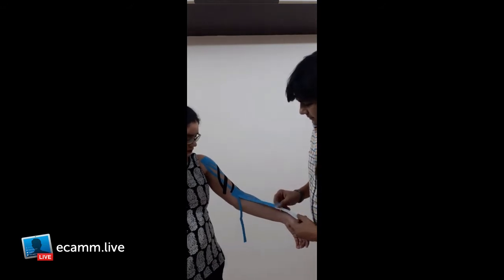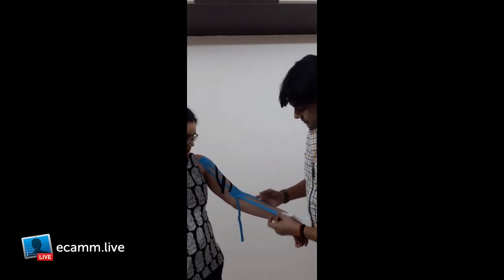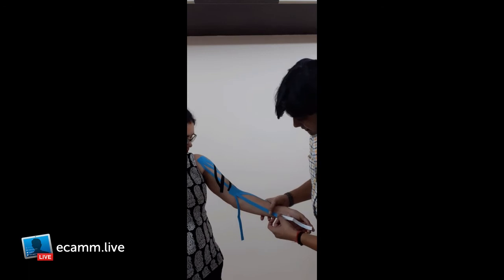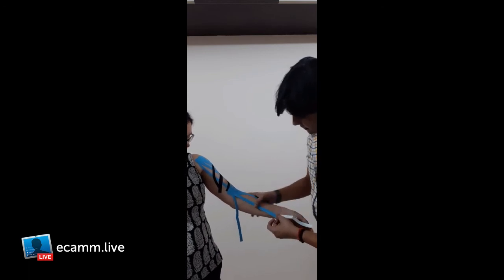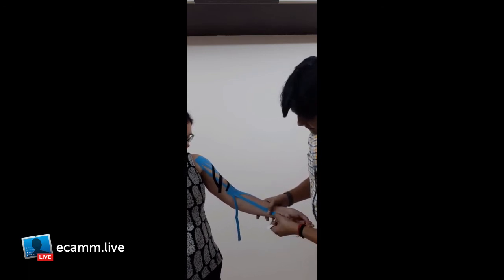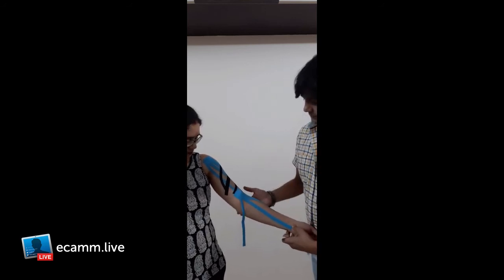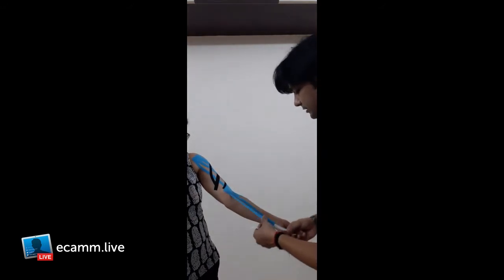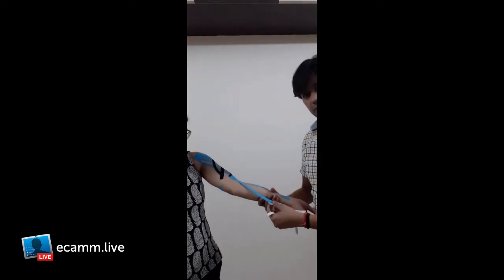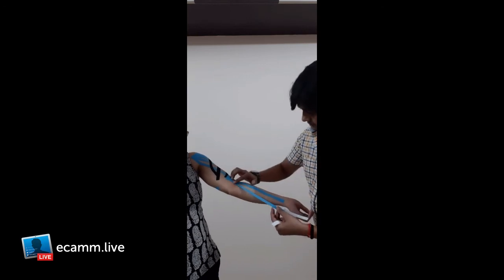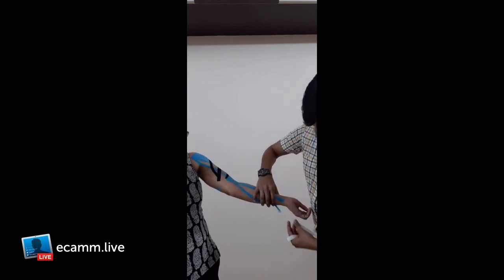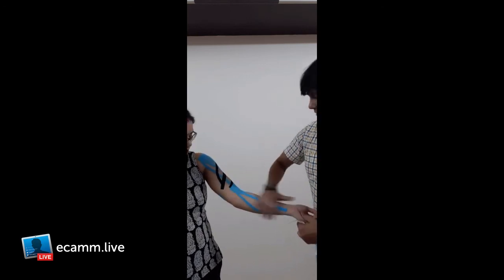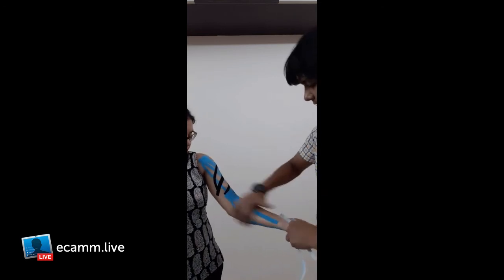Then again the third tail, around 20% tension, and the end should be at 0%. Now the fourth tail is also at 20%, and just rub the tape so that it sticks nicely.